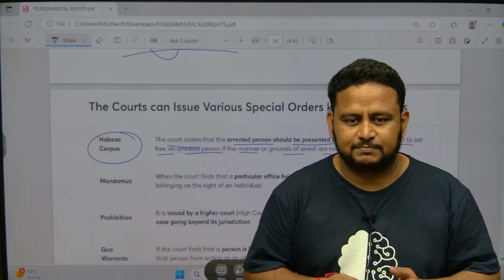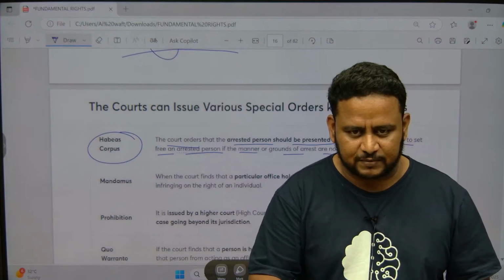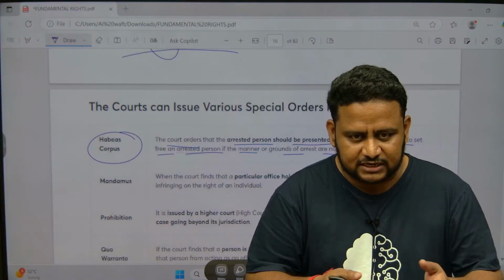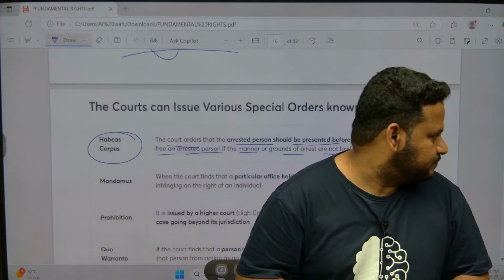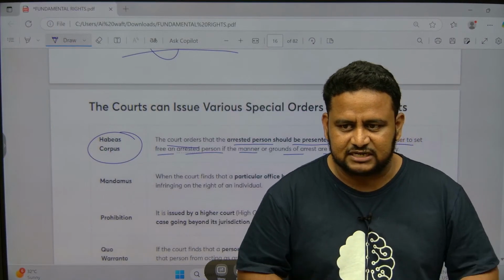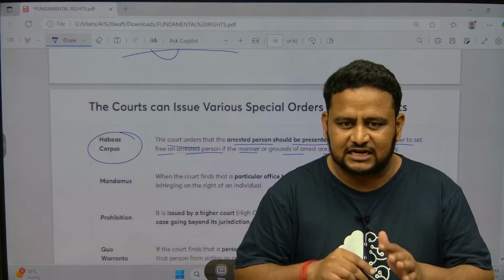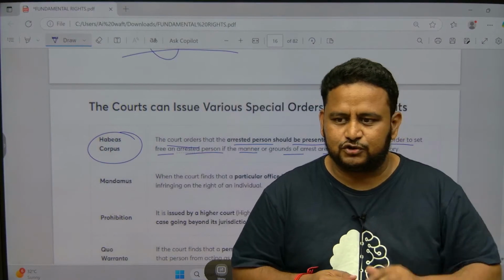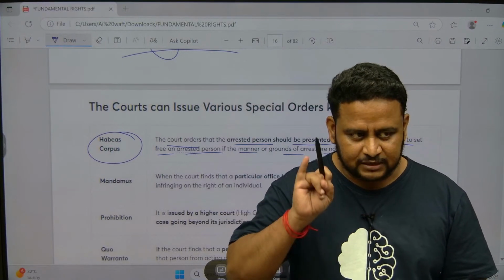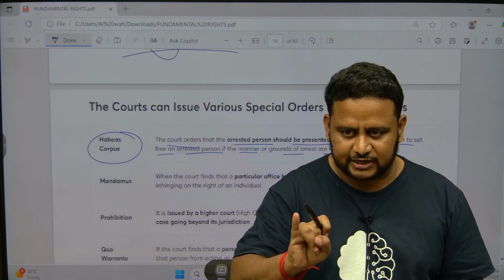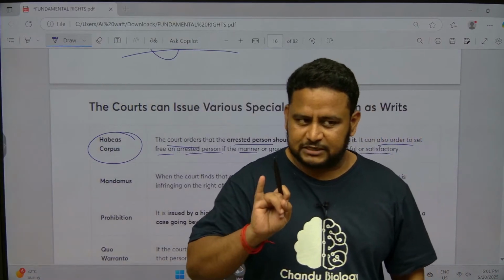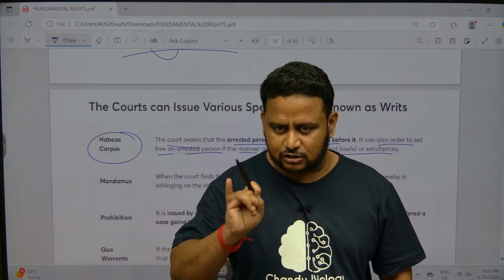What do you mean by private person? A private person is someone who is not under the government but has taken you somewhere. You can understand it like kidnapping you, that is against your wish. If it is done against your wish, that is nothing but illegal detention. Taking you and confining you in some place. Even in that case, habeas corpus can be issued. So understand one thing: habeas corpus can be issued against public authority also, and private also.